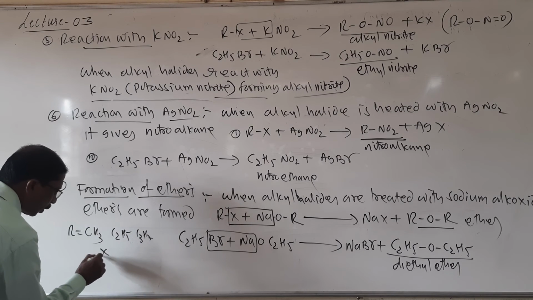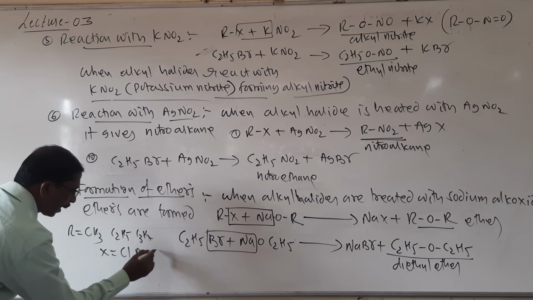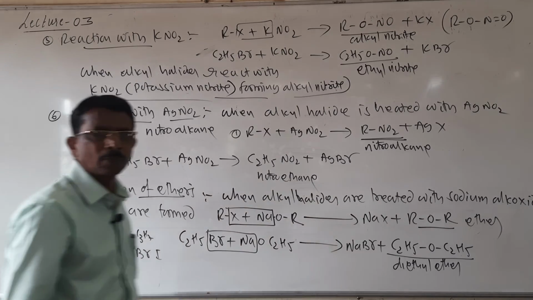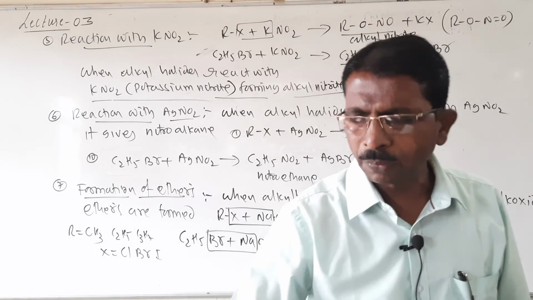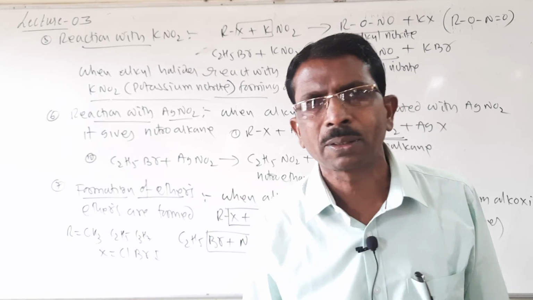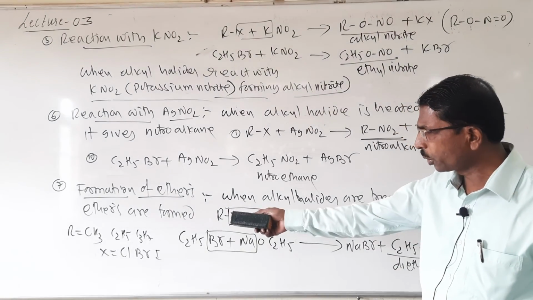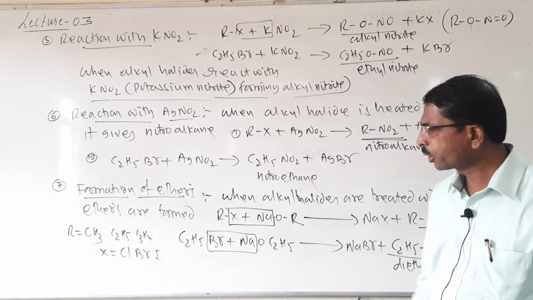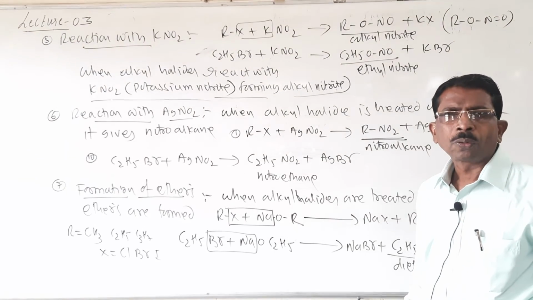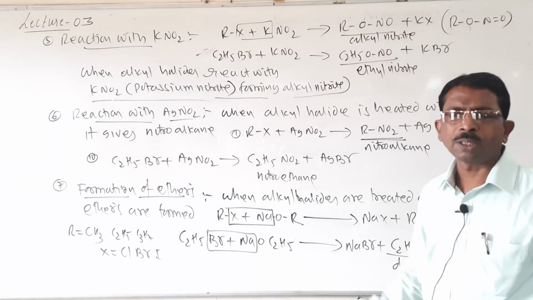And here X you may write as Cl, Br, I, anyone. It is not compulsory to write only ethyl bromide like this. You may change R to CH3, C2H5, C3H7, or X to Cl, Br, I. So whichever you like, you write it.